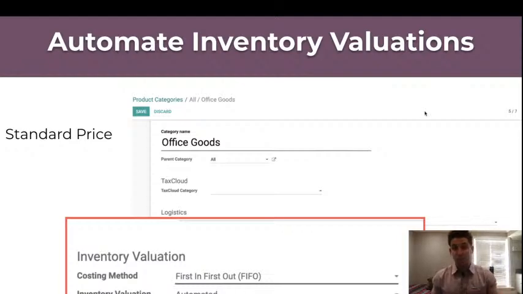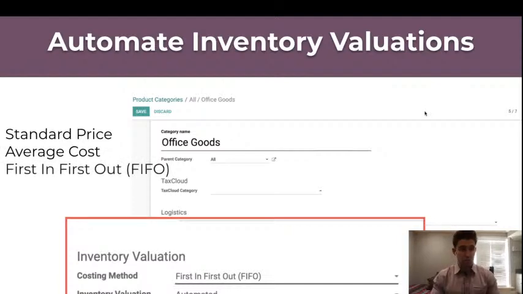As we scale, as we need more granularity and automation in the process of managing inventory valuations, we're going to have some other features. The highest and the most granular being first in, first out costing automation, which will actually hold all of your inventory at the price it comes in on that was specified on the purchase order that you cut out to your vendor. And so that'll be a really automated, really helpful tool as we grow larger to then be able to see an accurate valuation of our inventory.